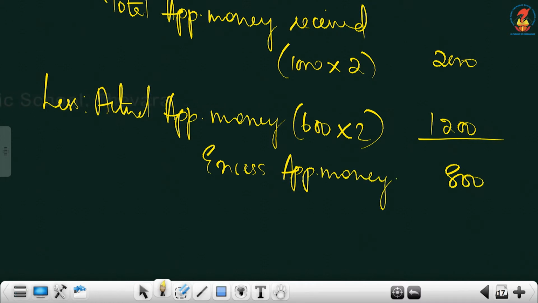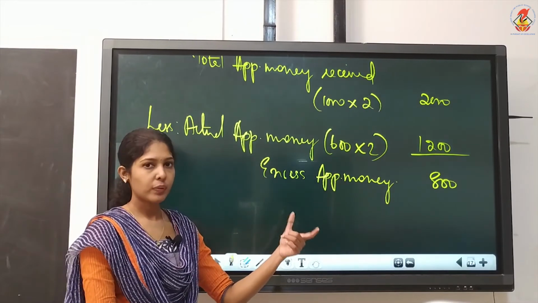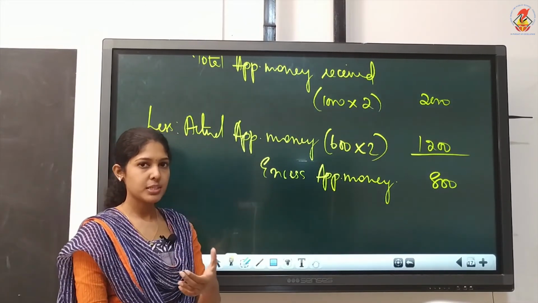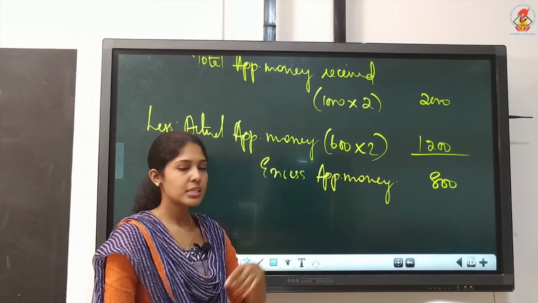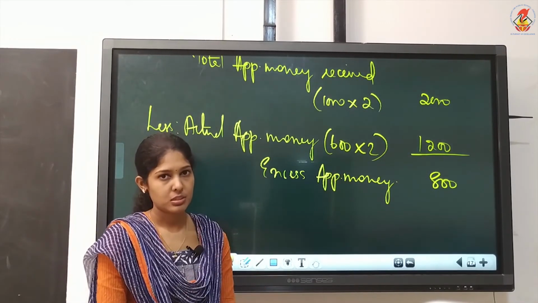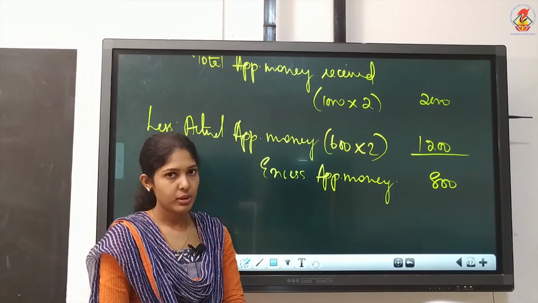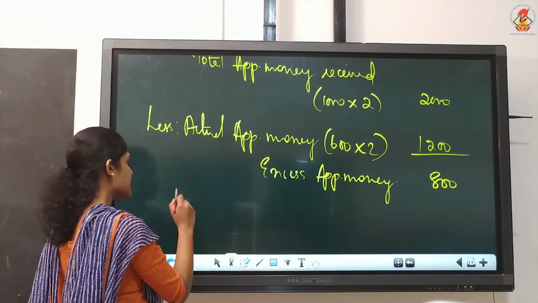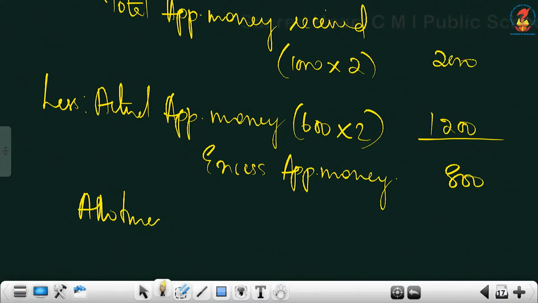Next, for individual calculation, what you have to do is, this excess we note that since this is prorata question, what will you do with this excess? This will get adjusted with the next installment. So when you do individual calculation, next what you have to write is allotment money. The next installment we will write allotment money due.